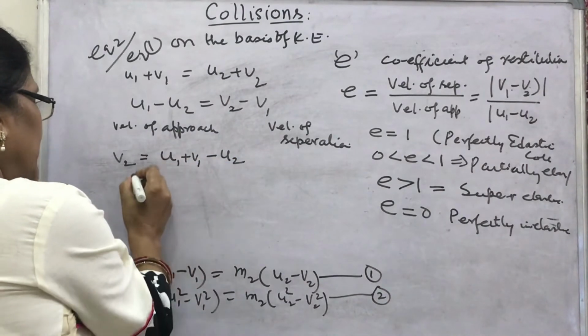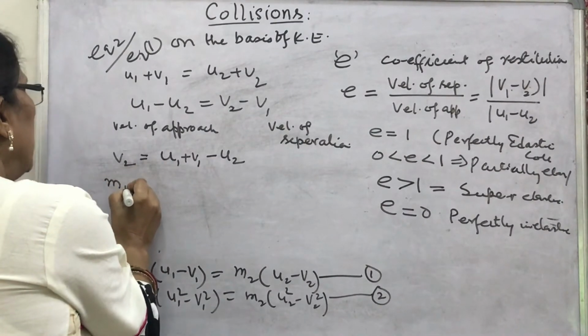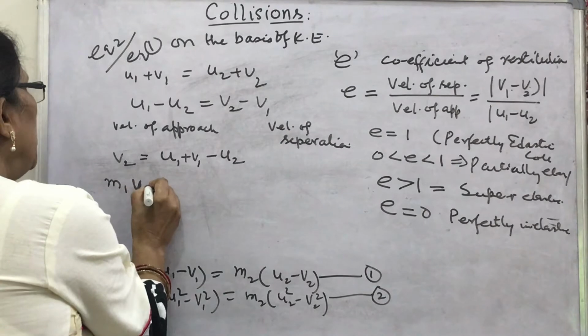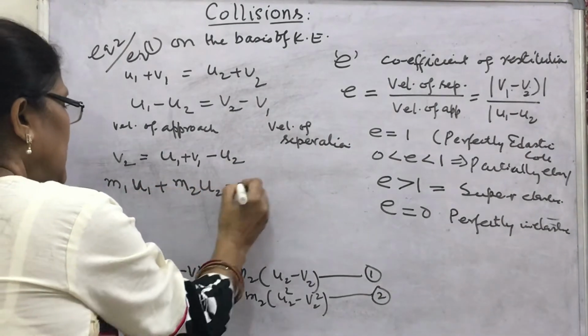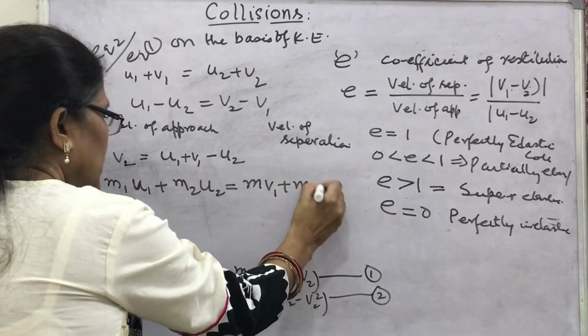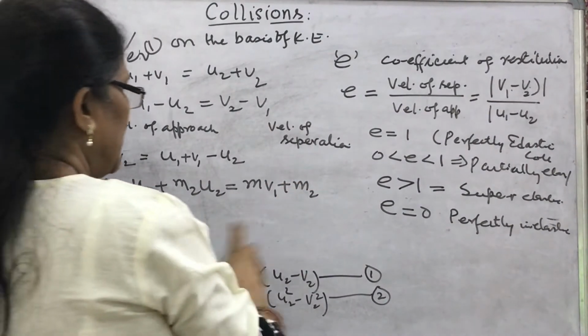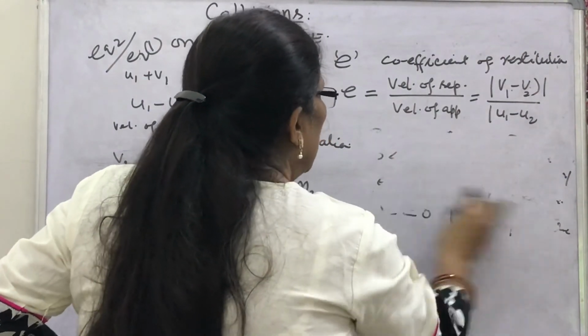If you put this value in the conservation of momentum equation, m1 u1 plus m2 u2 equals m1 v1 plus m2 v2, in place of v2, what will you get?